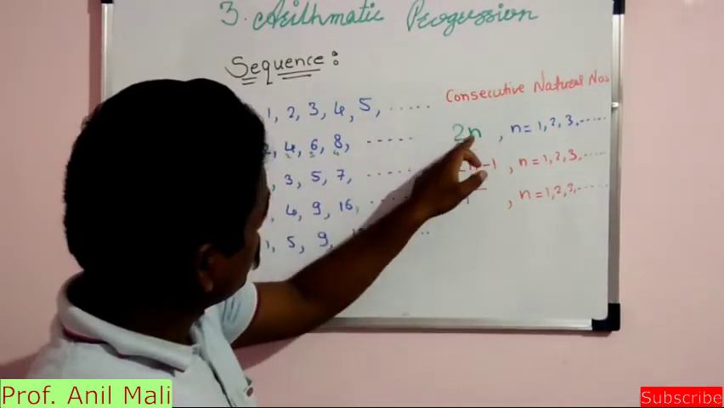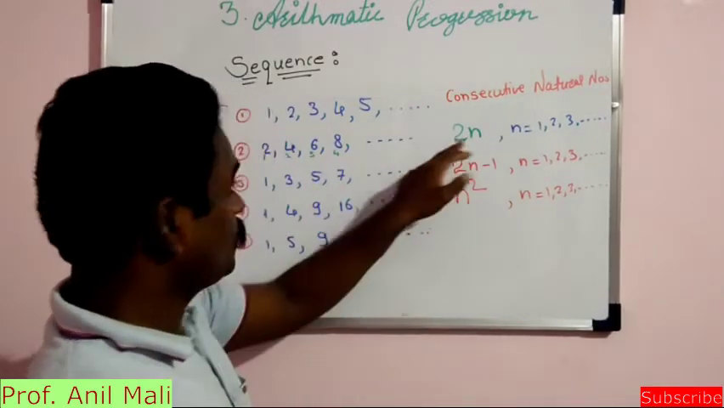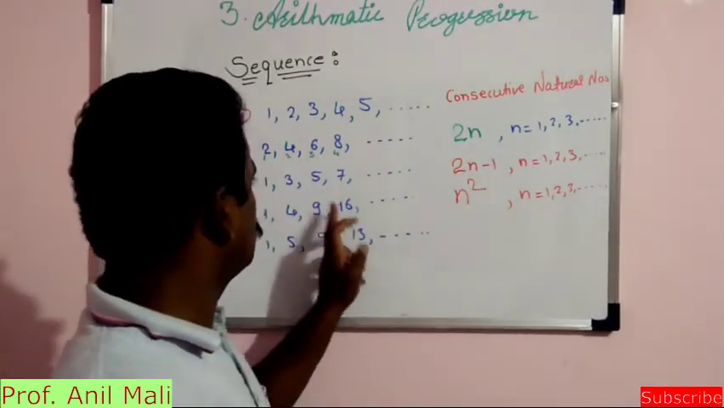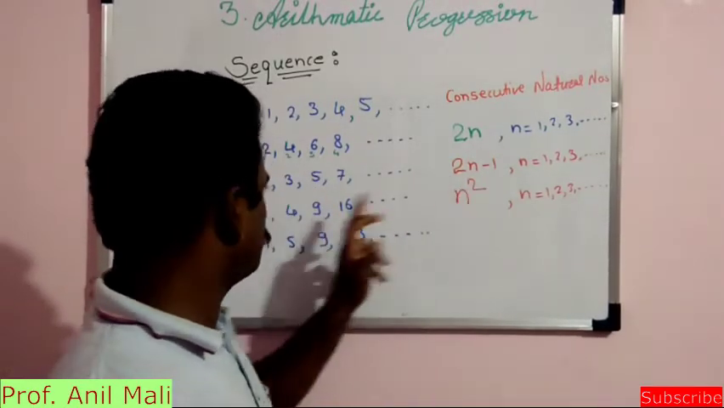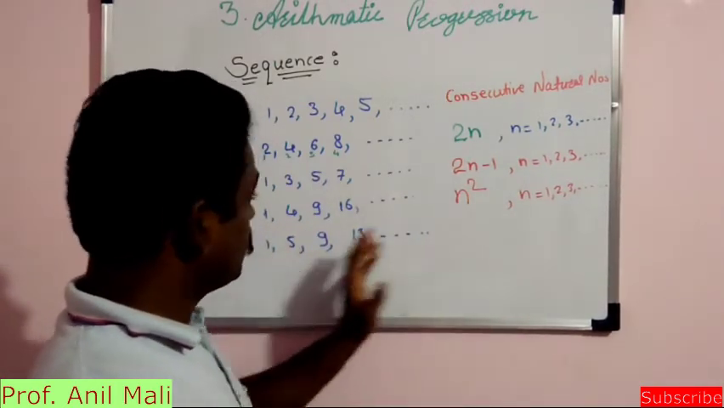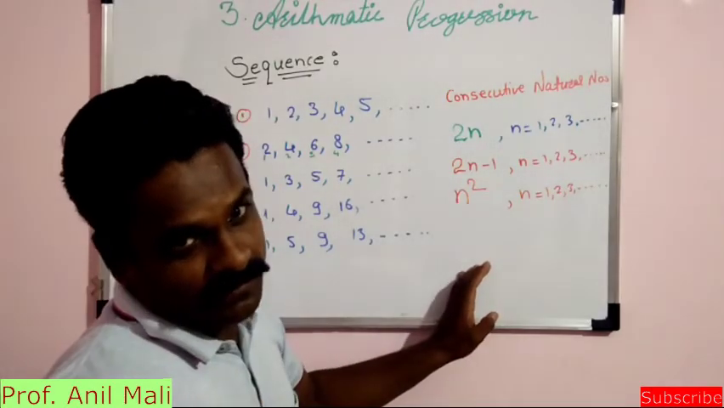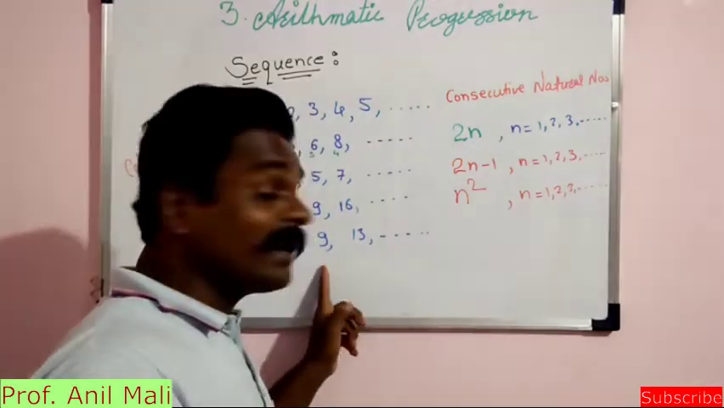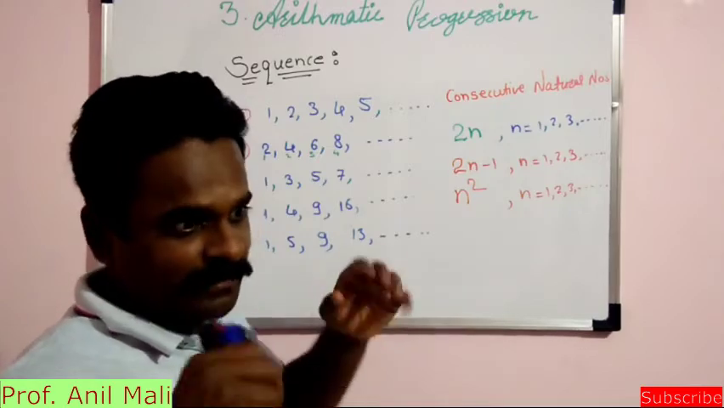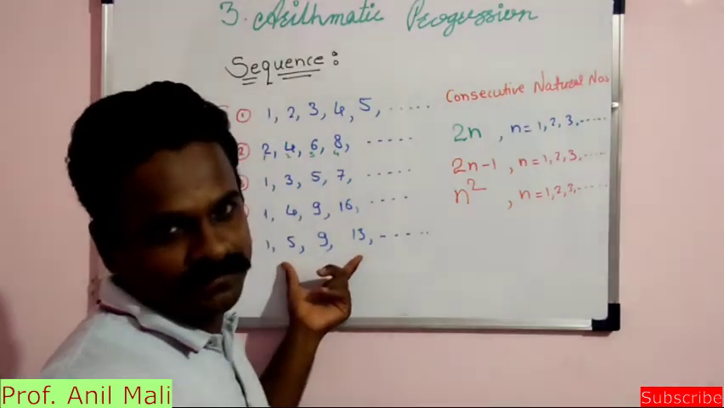Now see here, the first sequence we have written in this way, consecutive natural numbers. Second sequence, the general formula is 2n. Third sequence is 2n minus 1. Fourth sequence is n square. Fifth sequence, we are going to prepare its formula in terms of n only. And that is our arithmetic progression. This fifth one is our arithmetic progression. But the concept of arithmetic progression we will discuss in the next lecture. That's why you have to do the formula for this one.